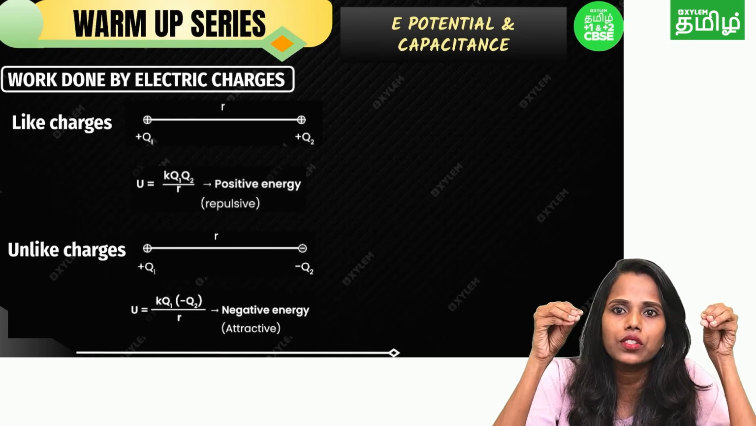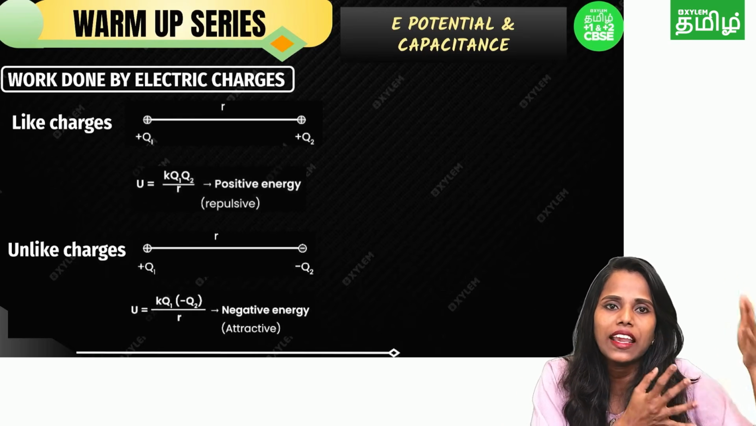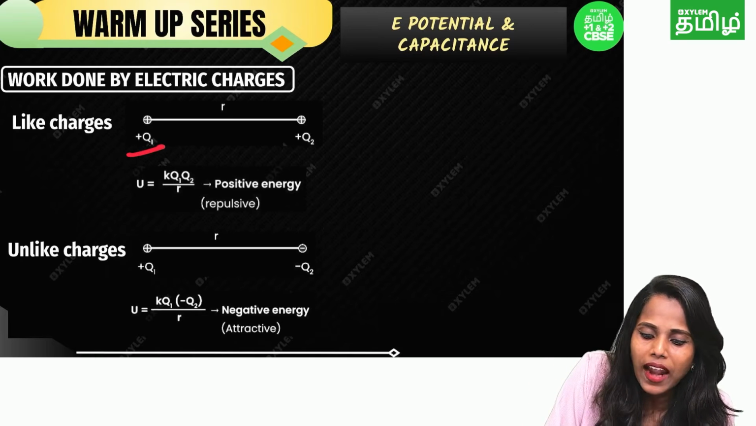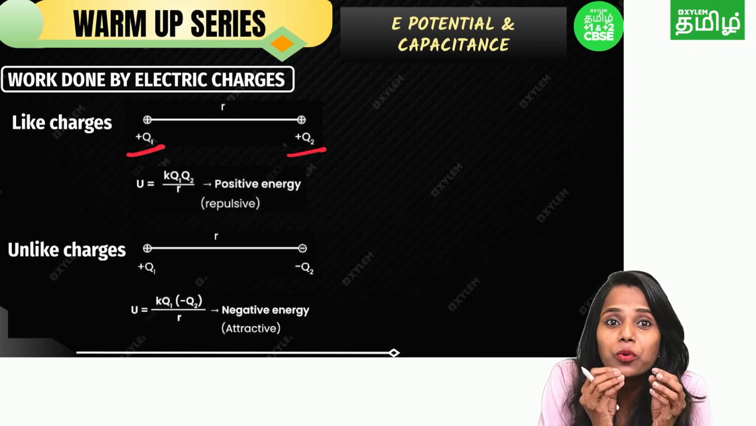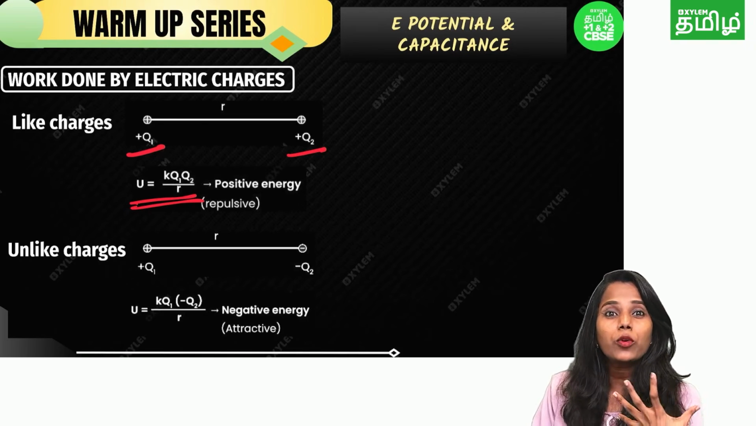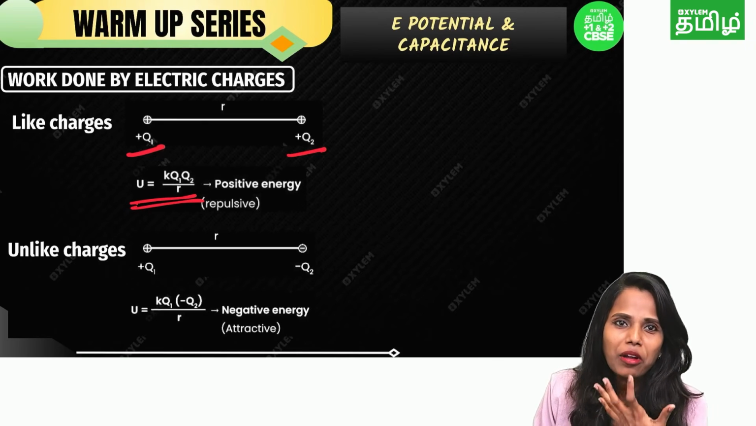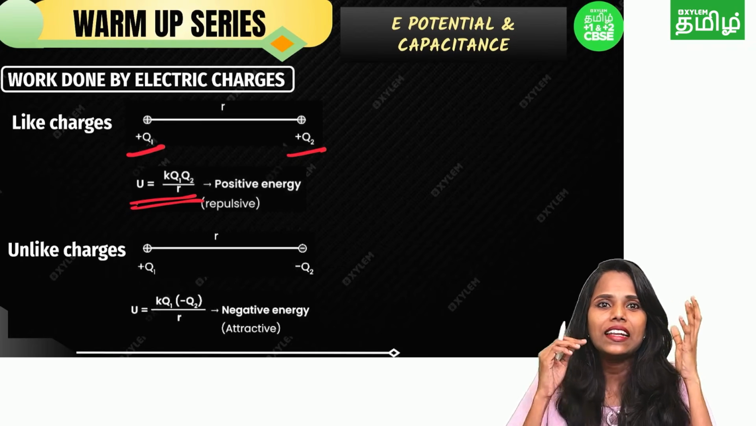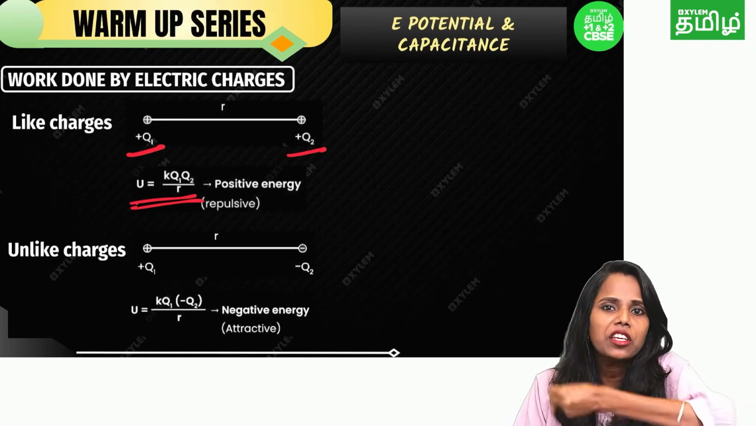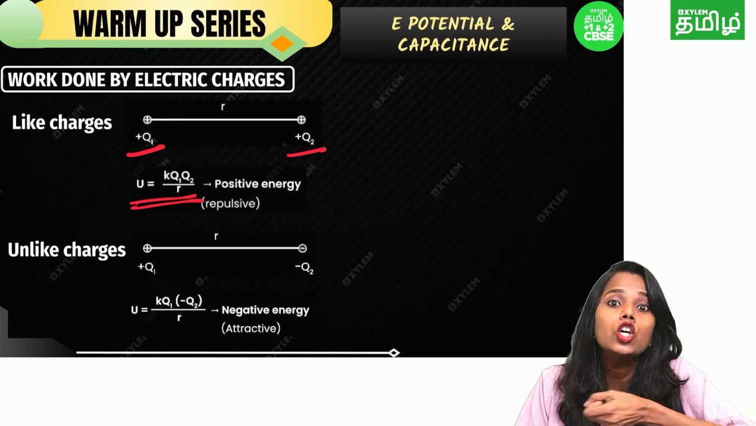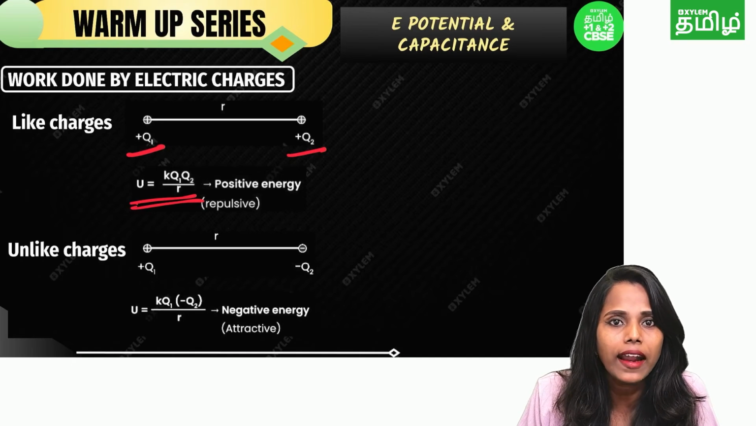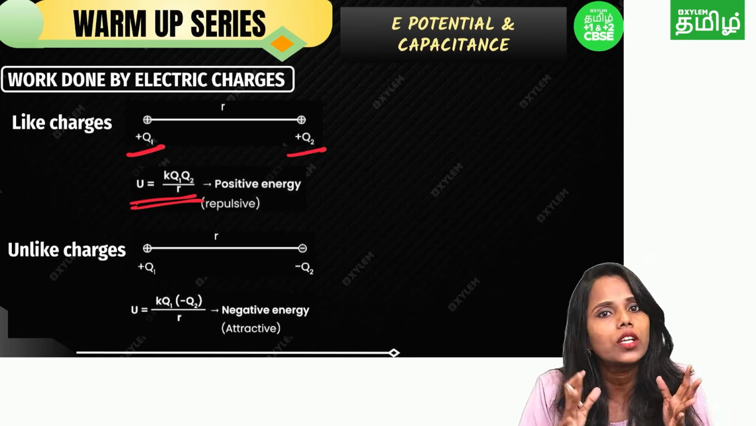What are charges? First we started learning from electrostatics, like charges and unlike charges. What are like charges? When you keep plus q and plus q at a distance r, you will get the potential energy U equal to k q1 q2 by r. How does potential energy come? Because there is a charge at infinity, we bring the charge from infinity into the field to one particular point. To bring the charge, we are doing some work, and that work is stored as potential energy.